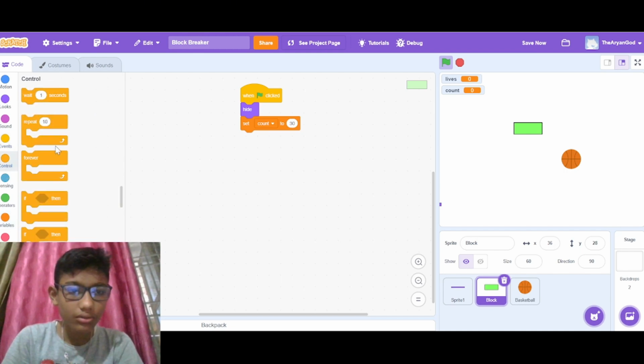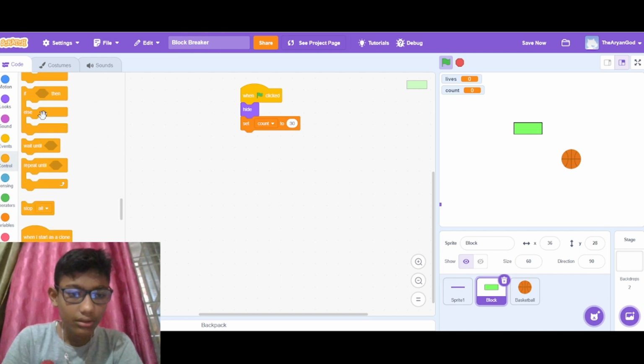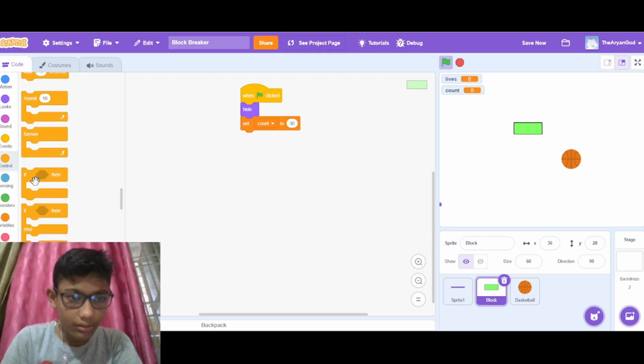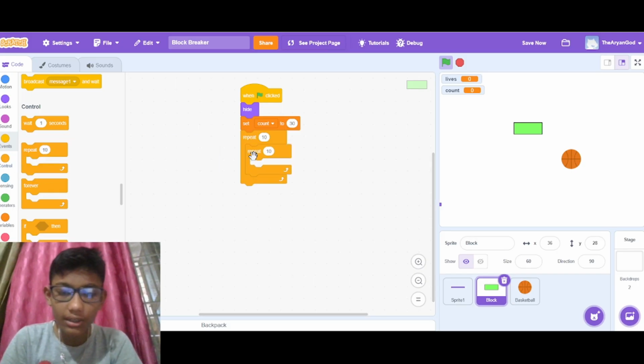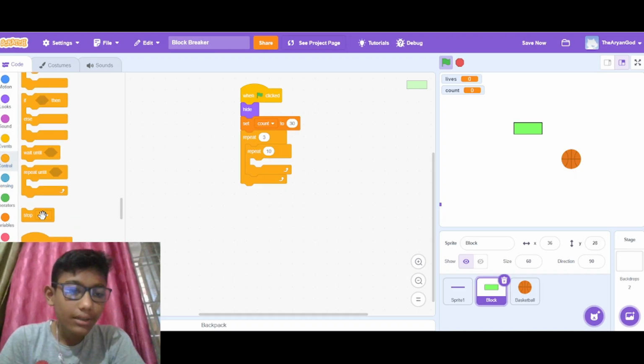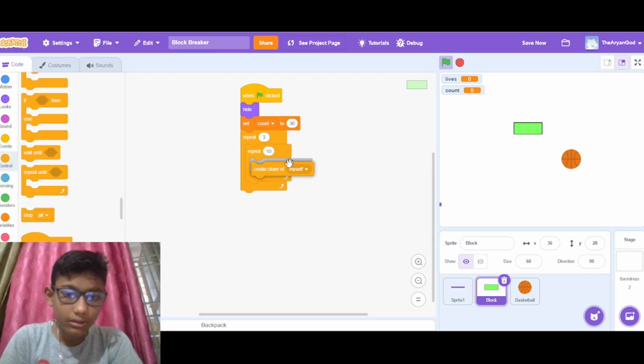Then go to control, we'll go to repeat. Then we'll put one more repeat block, and then we'll put 3 and then 10. So here we'll write create clone of myself.